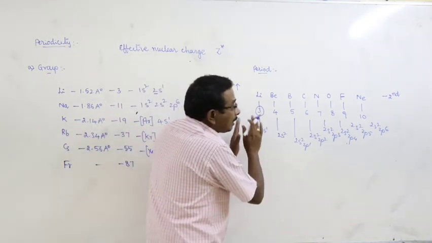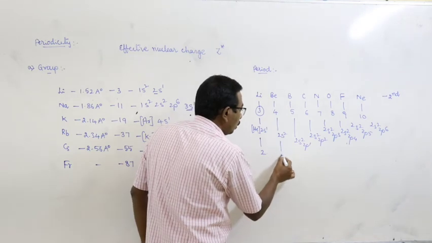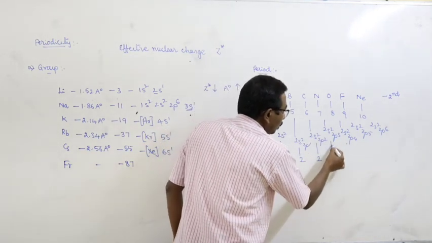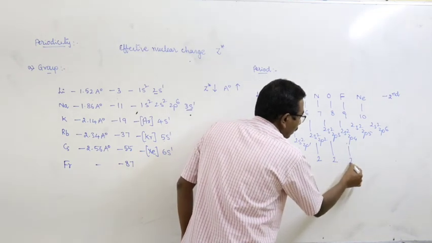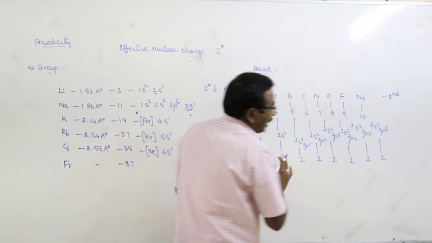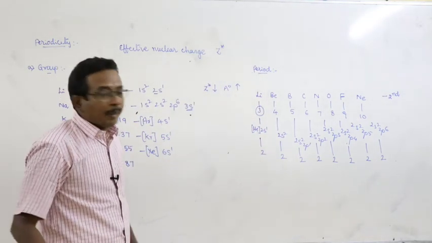If you observe, the number of outermost orbit is 2, 2, 2, 2, and as we move from left to right, there is no change in the number of outermost orbit. Means what?